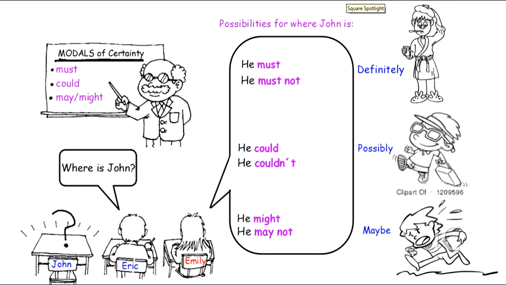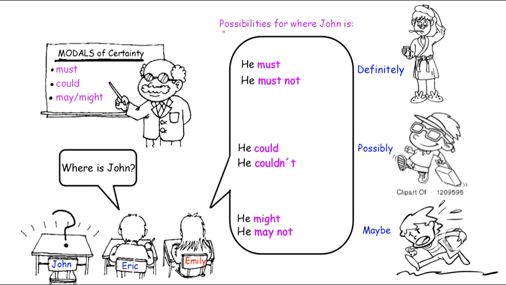We've got our students. We've got Emily, we've got Eric, and we've got John. Wait, no, we don't. We don't have John. So Eric's thinking, where is John? So he says to Emily, hey, Emily, where's John? And Emily is going to make some guesses, right? She's going to speculate about where John is. Now, for Emily to make her guesses, she's going to use the modals of certainty that she learned in class.